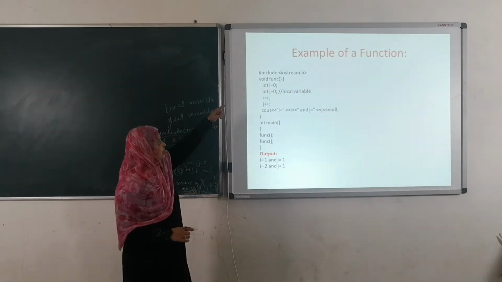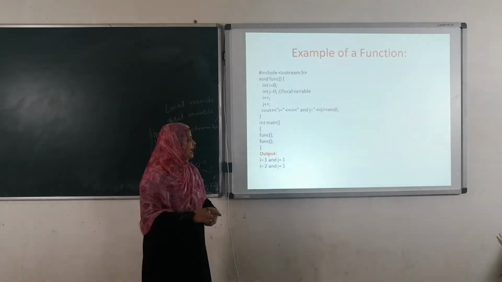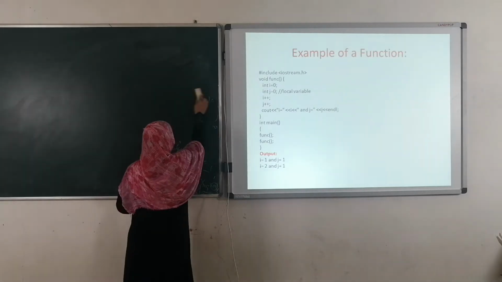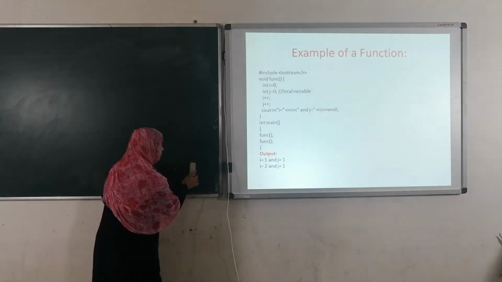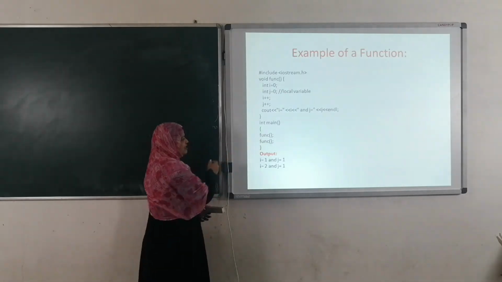Now see here, void function, int i comma j, i plus plus. What do you mean by i plus plus? It means incrementation of i. Now here, first I am calling the function func.